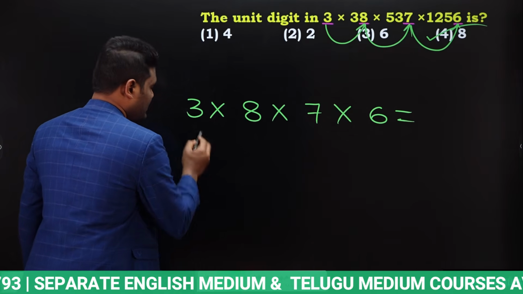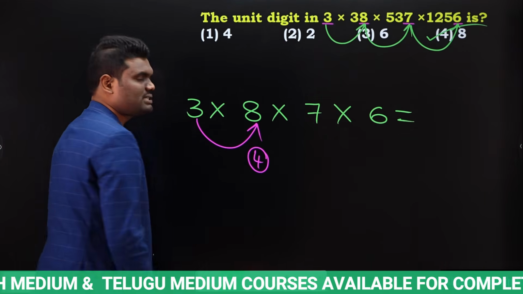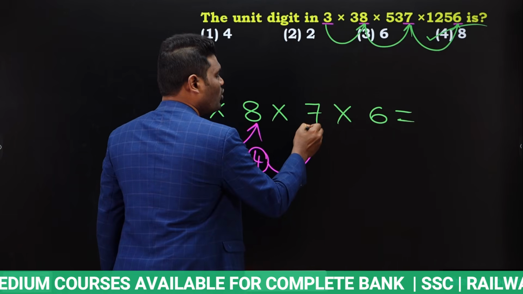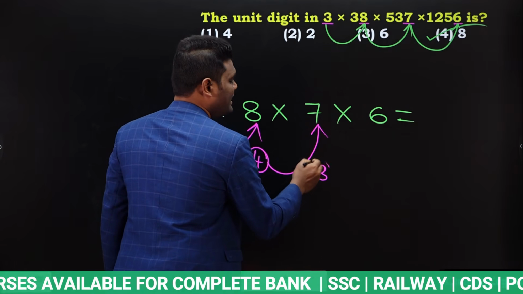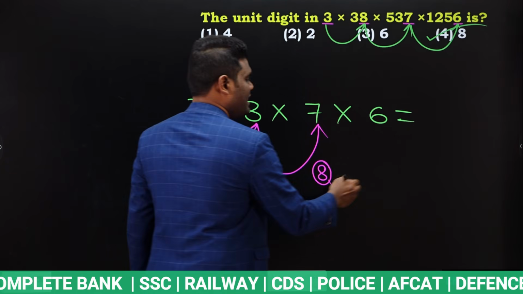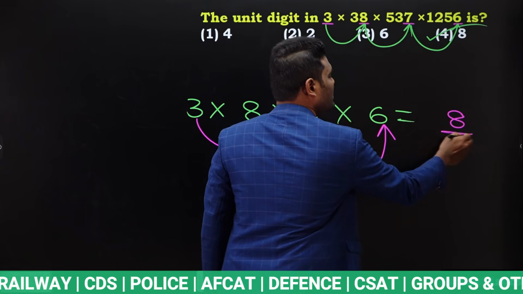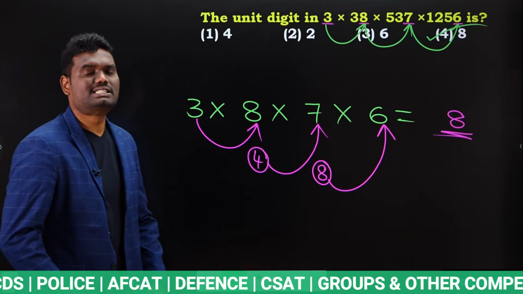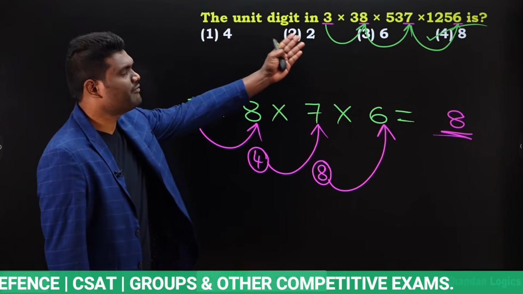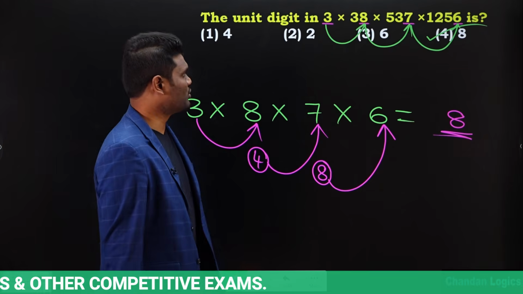Now 3 into 8, 24. 24 means here we are getting last digit 4, yes or no? Next we need to multiply 4 into 7. 4 into 7 is 28. 28 means last digit will be 8. Next 8 into 6 is 48. 48 means last digit will be 8, yes or no? So simply we can say the unit digit or last digit for the given question is nothing but 8. Is it clear? Very simple question.